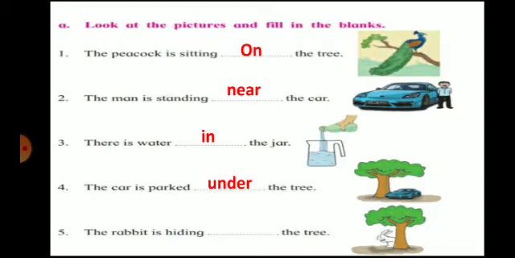Now the fourth one is, the rabbit is hiding dash the tree. Can you see? He is hiding. So whenever we are hiding, we hide behind something. Yes, correct. So the rabbit is hiding behind the tree. So children, you have to solve this exercise in your book only. Okay.